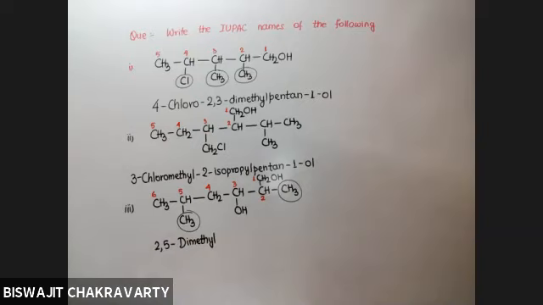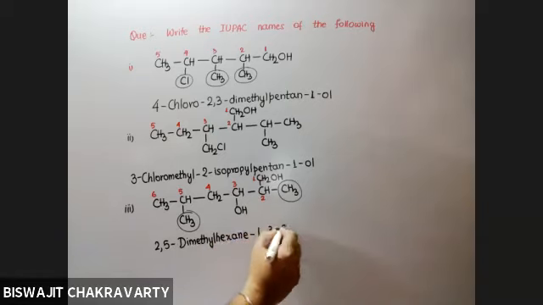Hexane 1,3-diol. Will it be hexane or will it be hexane? Hexane. I told you, if the functional group is repeated, you have to complete the name. And you cannot write 1,3-ol because there are 2 OH groups. So it will be 1,3-diol. Understood? Yes, sir. Is it clear or not? Yes, sir.